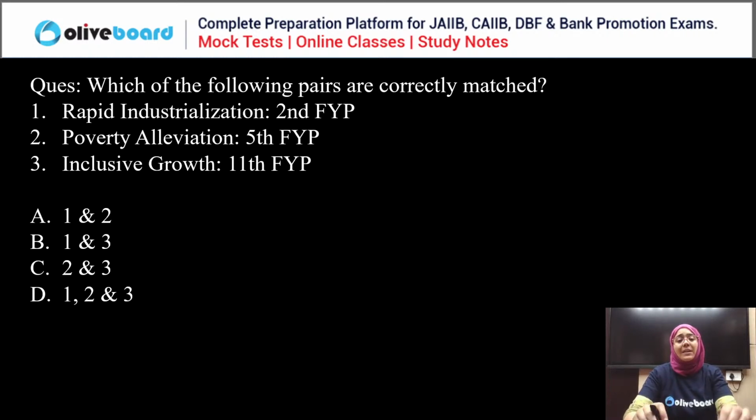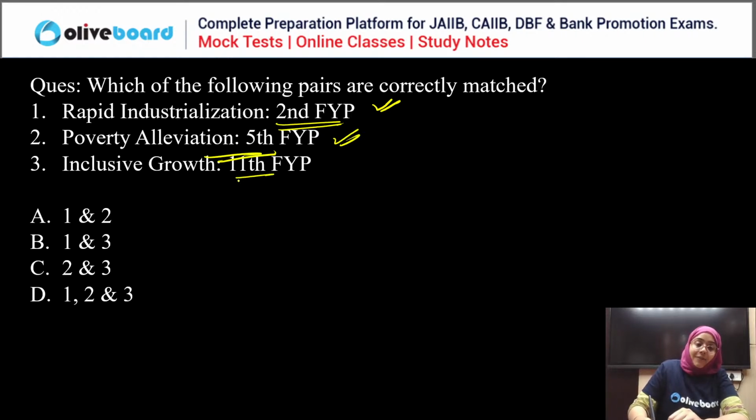Which of the following pairs are correctly matched? It is the 5 year plans with their respective objectives. Rapid industrialization, second 5 year plan, perfectly correct, with the PC Mahalanobis growth model. Then poverty elimination, Garibi Hatao, fifth 5 year plan, right?